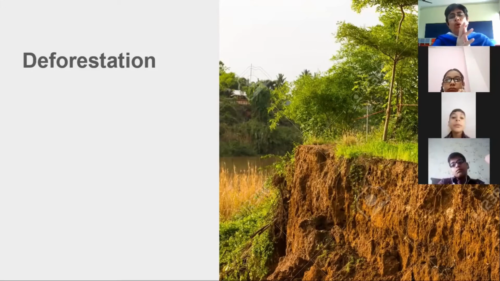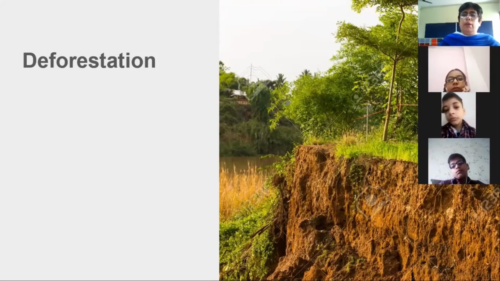Why? Because the roots of the trees and plants go deep into the soil and fix themselves. That is why the trees and the plants stand and hold. Now, when there will be no trees, no forest, the soil will be loose because no roots will be there.